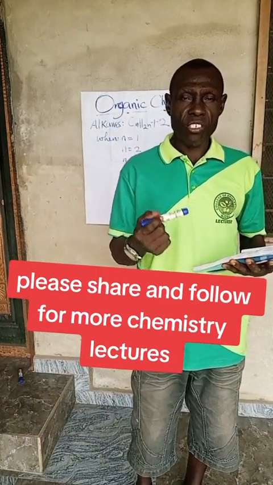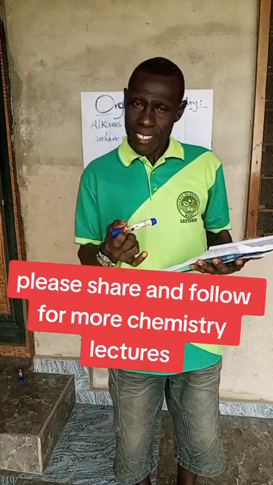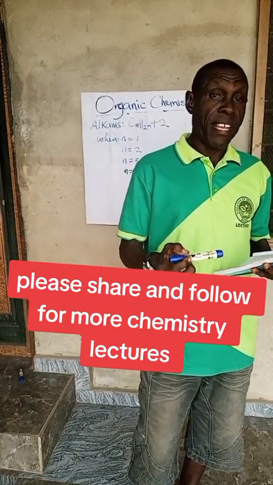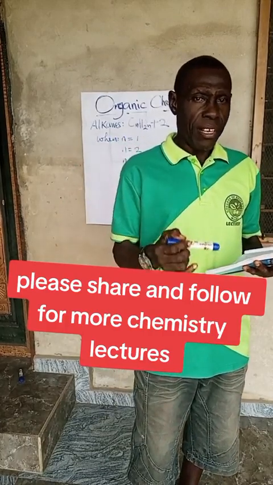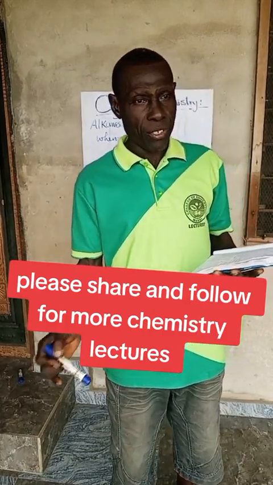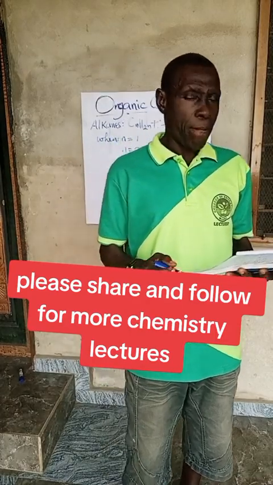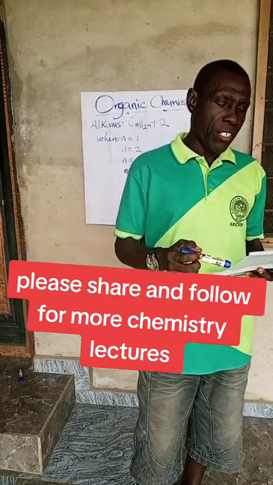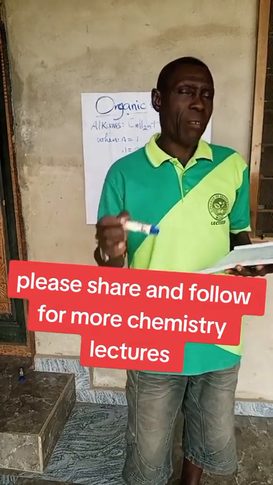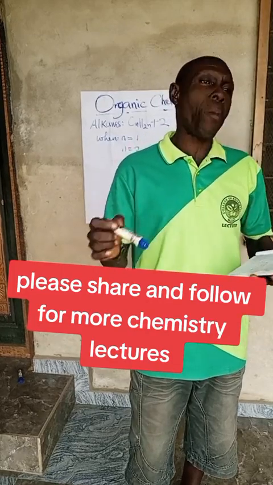Chemistry as a science subject is divided into three main branches: physical chemistry, inorganic chemistry, and organic chemistry. Now, what is organic chemistry? Organic chemistry is the study of the chemistry of all the compounds of carbon.